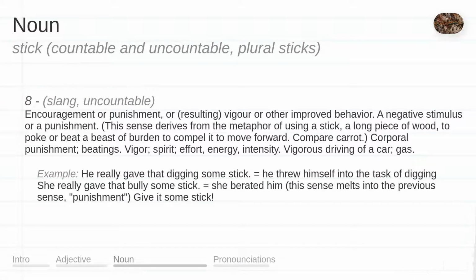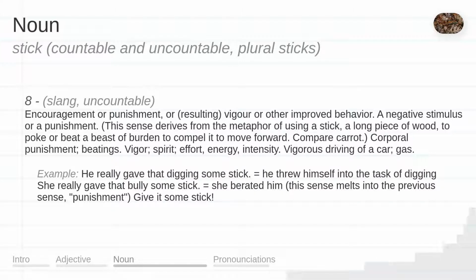Encouragement or punishment, or resulting vigor or other improved behavior. A negative stimulus or a punishment. This sense derives from the metaphor of using a stick, a long piece of wood, to poke or beat a beast of burden to compel it to move forward. Compare carrot; corporal punishment, beatings; vigor, spirit, effort, energy, intensity; vigorous driving of a car, gas.